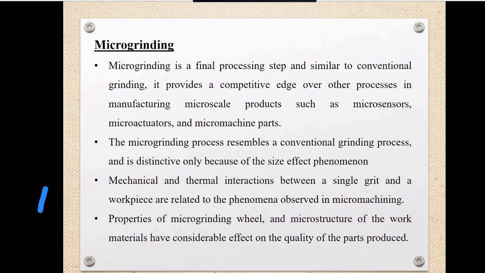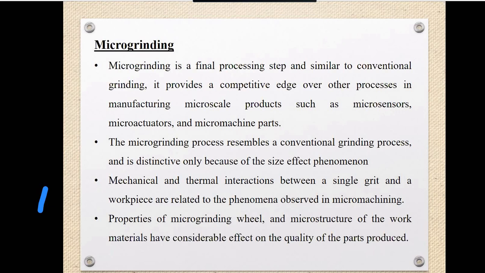So the micro grinding process resembles the conventional grinding process, but what is the difference? The difference is that here we are dealing with the micro level. So the mechanical and thermal interaction between the single grit and the workpiece is related to the process mechanism, and likewise we have to observe the mechanical and thermal interaction of the single grit in micro machining.